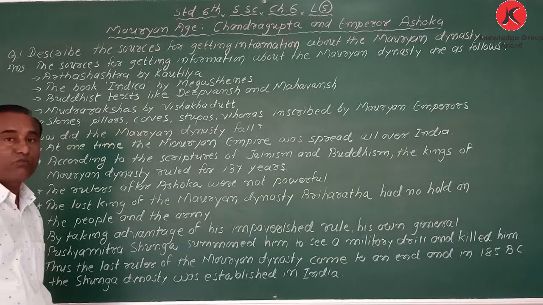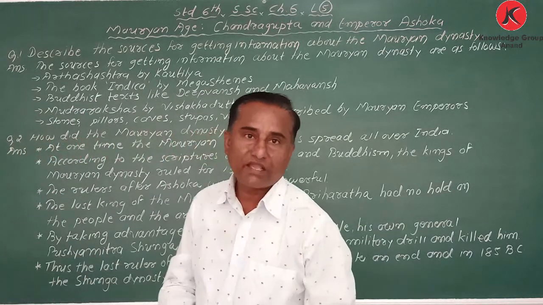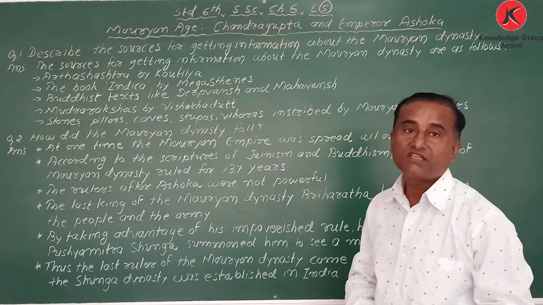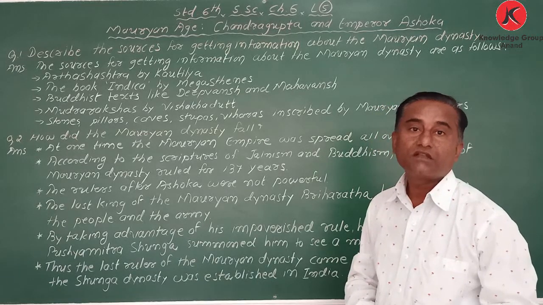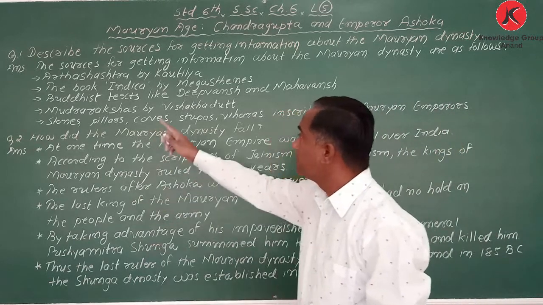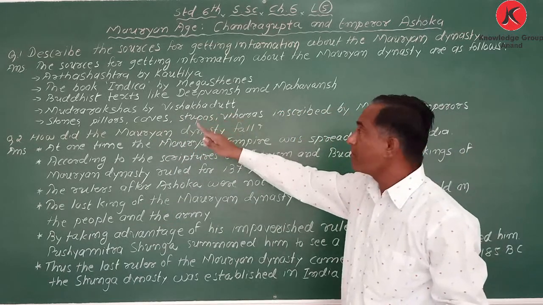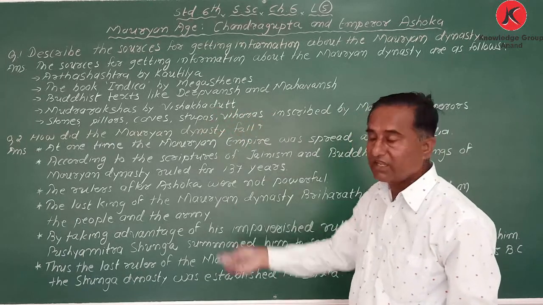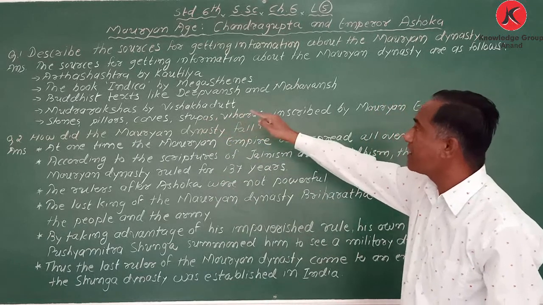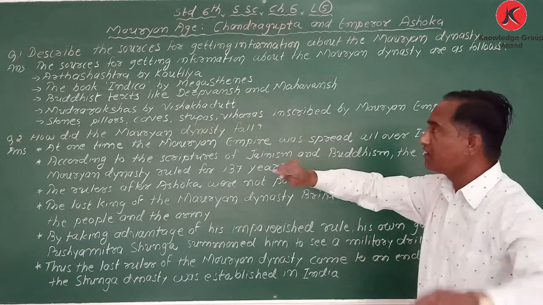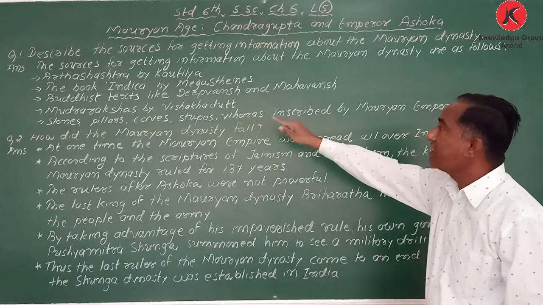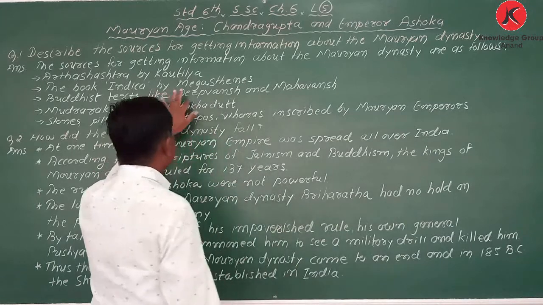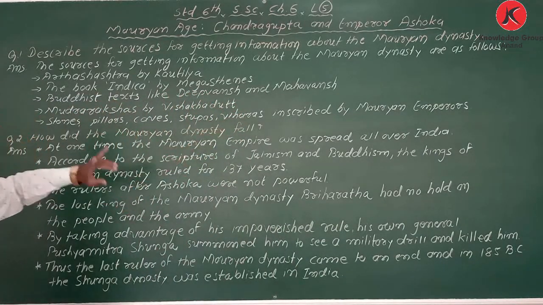Megasthenes was an ambassador sent by the Greek king Seleucus. So the book written by Megasthenes is named Indica. Third, Buddhist texts like Dipavamsa and Mahavamsa.